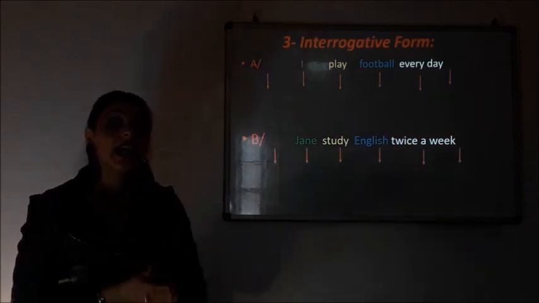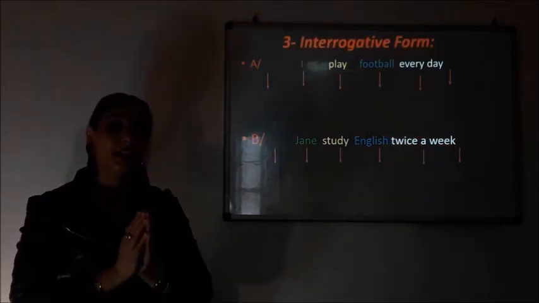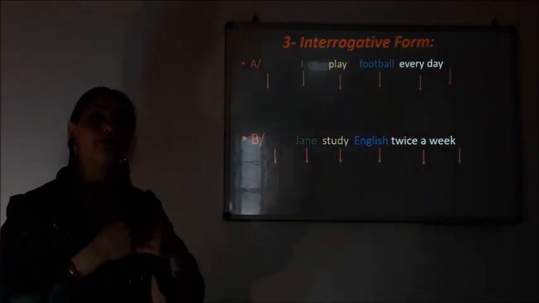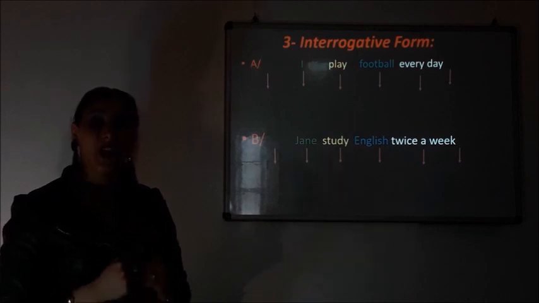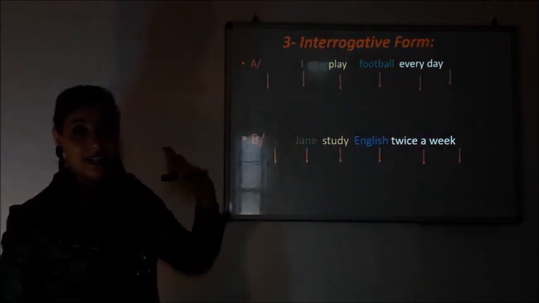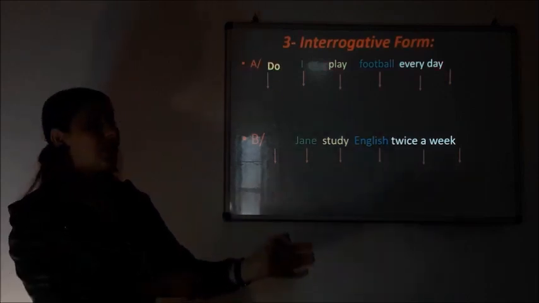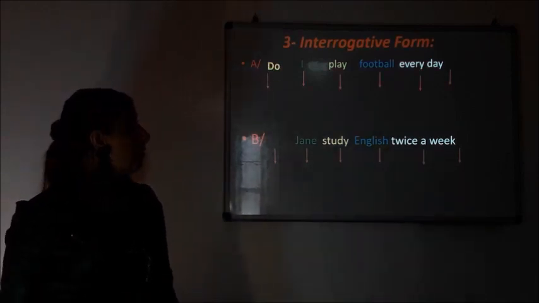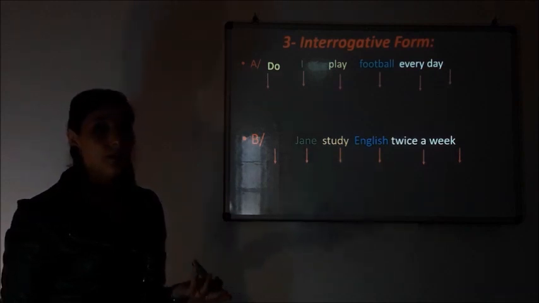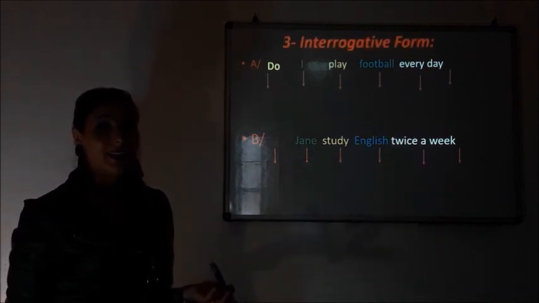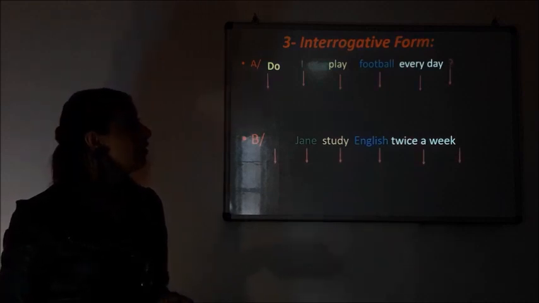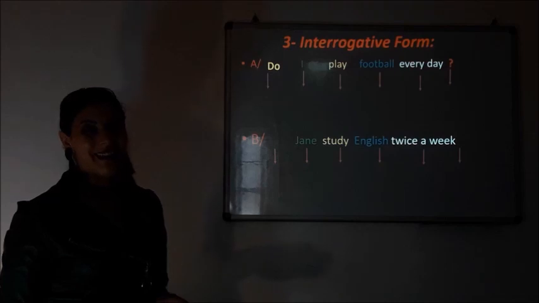But here I must place my auxiliary do at the beginning of the sentence. It means before the subject. Okay? So with I, I say do. So, do I play football every day? So it is a question. You must punctuate it at the end. Very important. So you put what? You put a question mark.